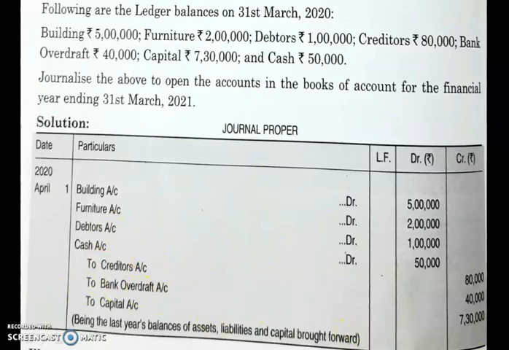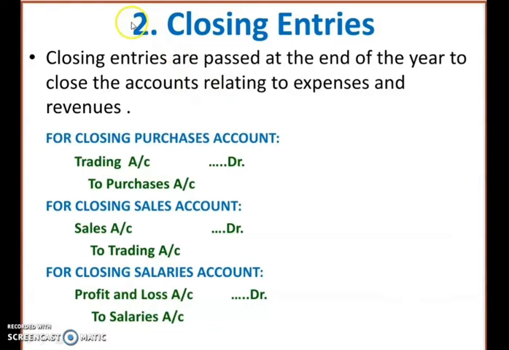Okay. Now, what is the next concept which is related to journal proper? It is closing entries. You saw the opening entries. Now, what about the closing entry? Closing entries are passed at the end of the year to close the accounts related to expenses and revenues. So, when you close the account for expenses and revenues, those accounts have to be shown in the journal proper. Okay, at the end of the accounting year, when you close the accounts related to expenses and revenue, that will be shown in the closing entries.